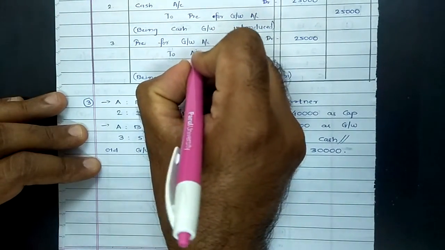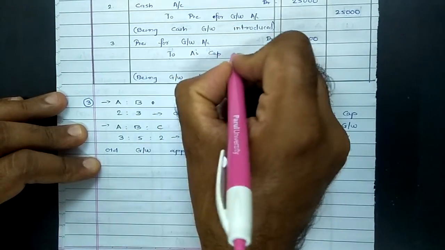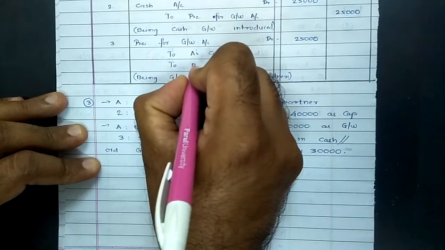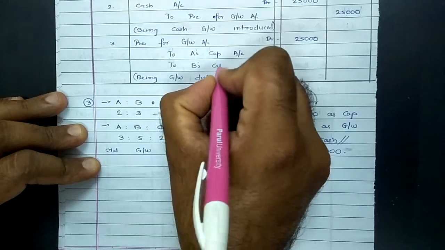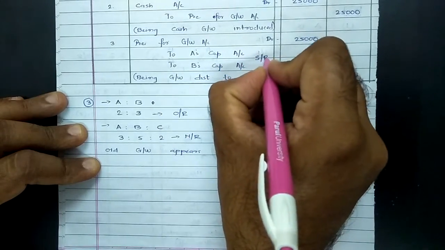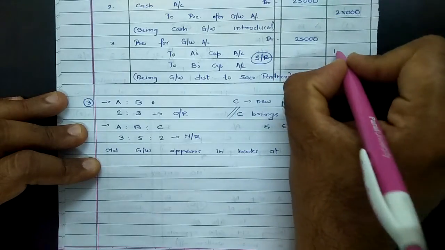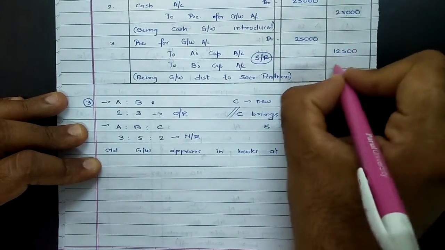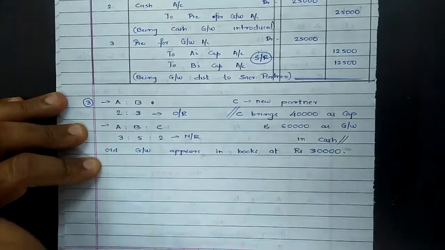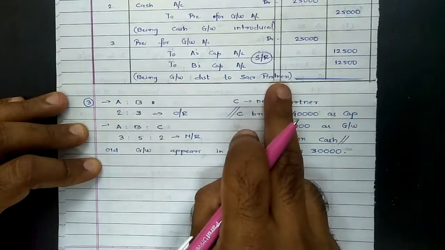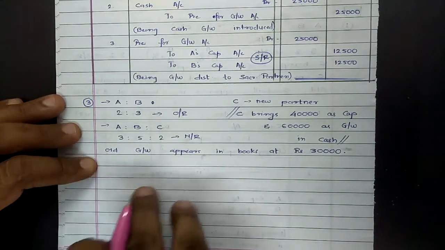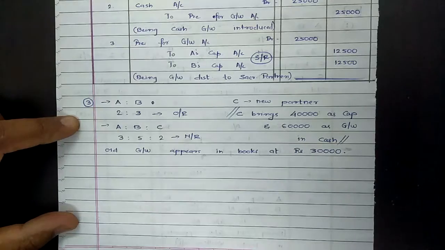So to A's capital account, again there was no clarification that we are dealing with fixed capital or fluctuating capital. So we will assume fluctuating capital. So A's capital and to B's capital, and this amount will be rendered to them in their sacrificing ratio, which is 1:1. So 25,000 distributed equally, that comes to 12,500, and this is for goodwill being provided, distributed to sacrificing partners. Now again same way, let us go through question number 3 first.